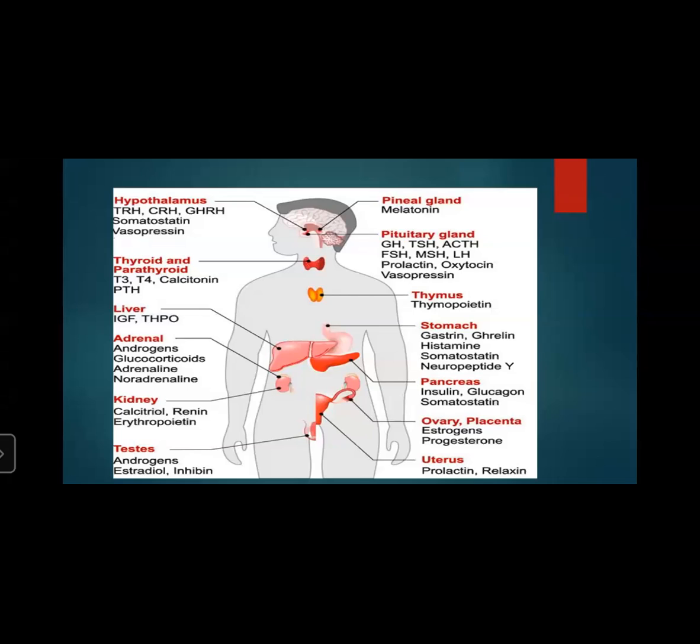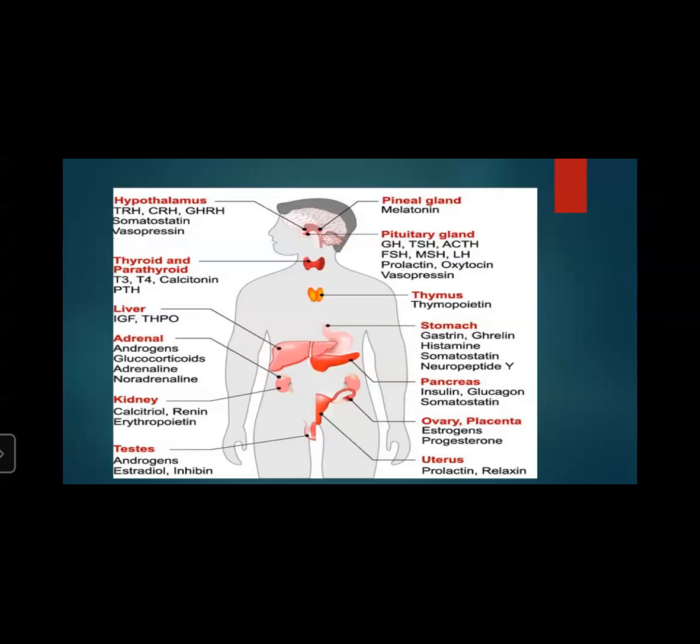Then the stomach, which secretes gastrin, ghrelin, histamine, somatostatin, and neuropeptide Y. Then the pancreas, where we have already learned insulin, glucagon, and somatostatin. Then the uterus: prolactin and relaxin. So all these are the glands which secrete different hormones, and their functions are also different.